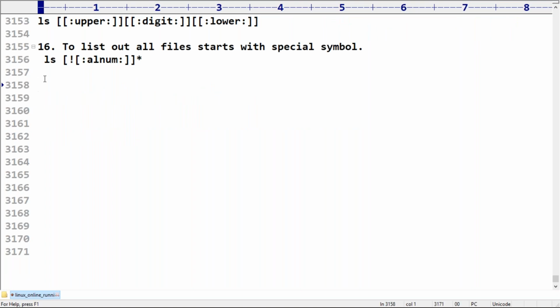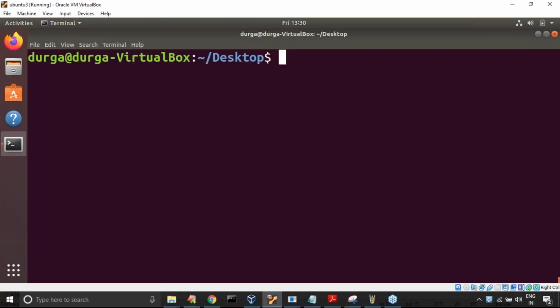Respond. Is it valid or not? Yes. It lists out all files that start with a special symbol. Okay, it's perfectly valid. So let me create one file, but don't play games with the special symbols, because sometimes it may not accept.